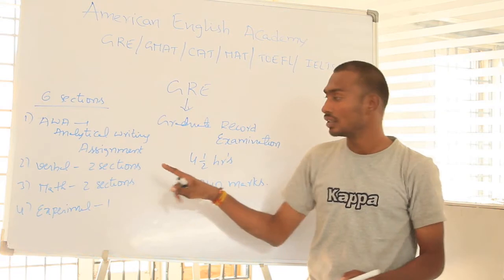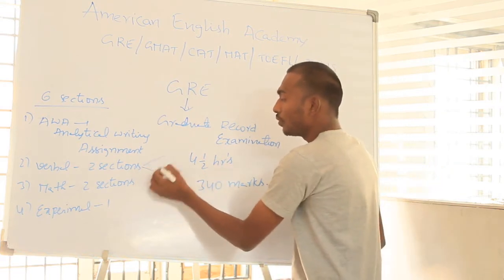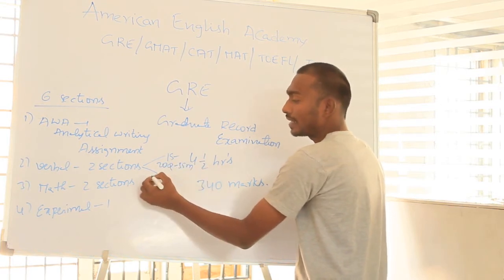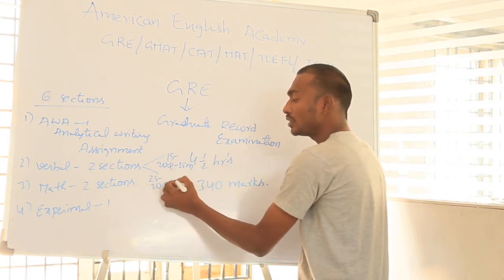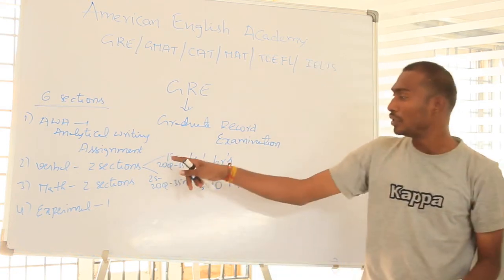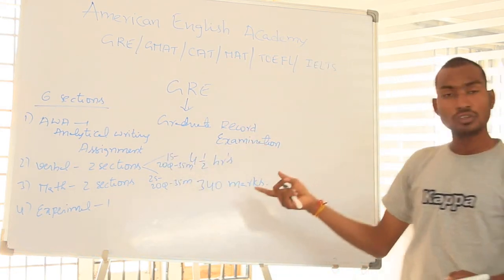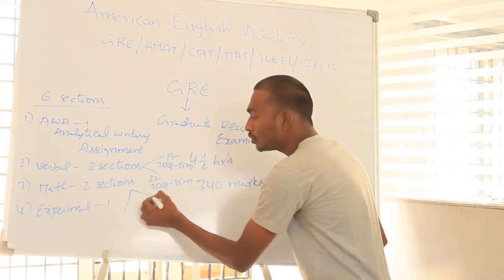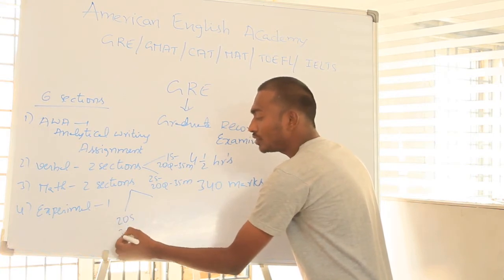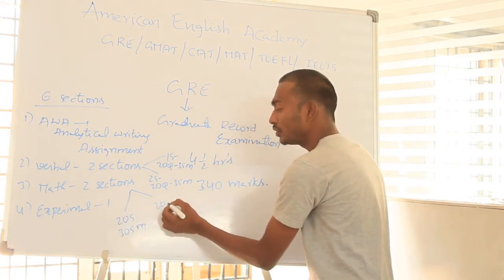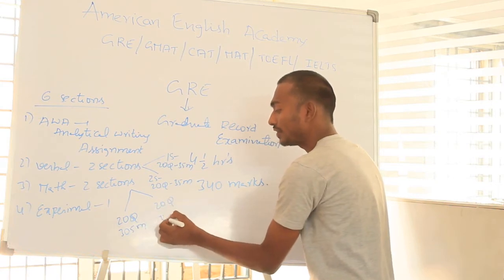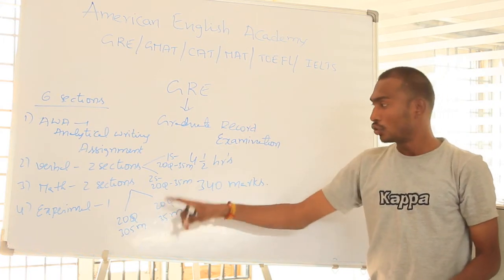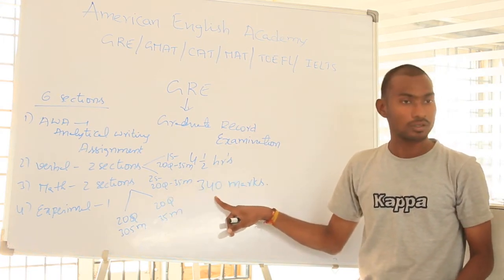It's total 6 sections. In that, verbal, 1 section, 20 questions, 35 minutes. And another second section also 20 questions, 35 minutes. Okay? Verbal 2 sections are there. And math also 2 sections. One section is 20 questions, same 35 minutes. Another one also 20 questions, 35 minutes. And totally 80 questions are there, and totally 340 marks.